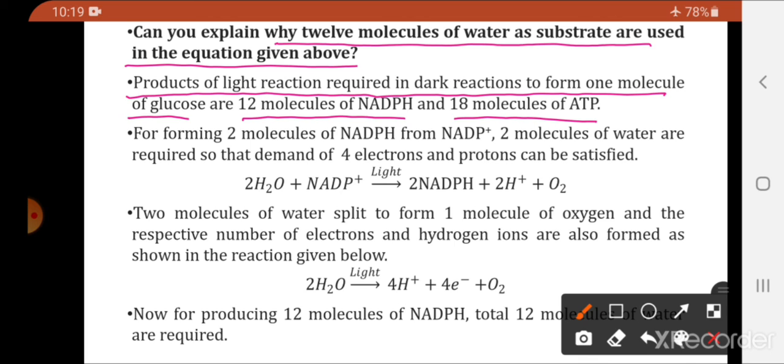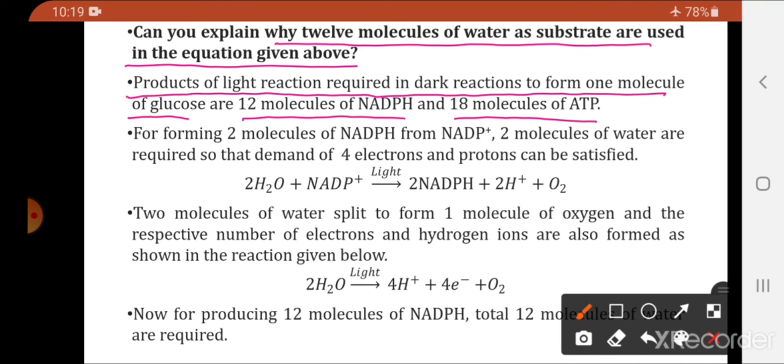One is the light phase and the other is the dark phase. Glucose is formed during the dark phase. So now students, this is the dark reaction, but at the time of dark reaction, the products of the light reactions, which occur in the presence of light, are required. So which products of the light reactions are required at the time of dark reaction?